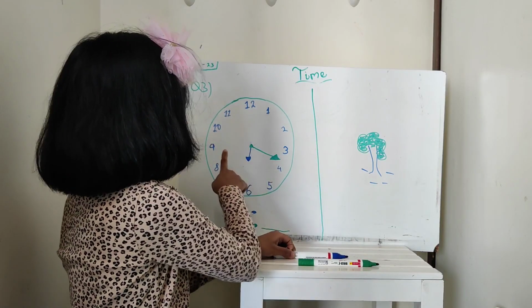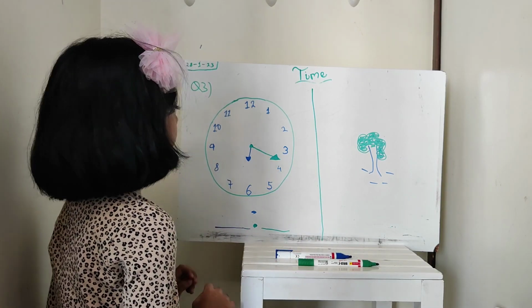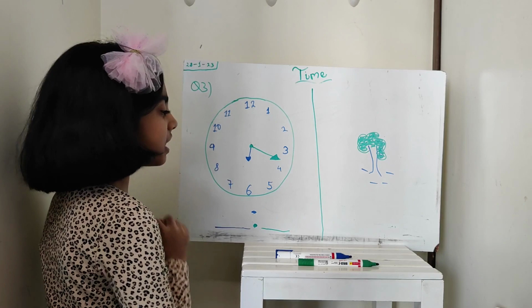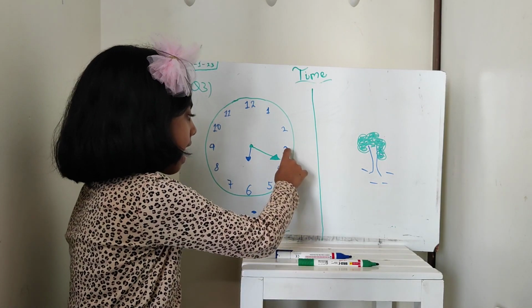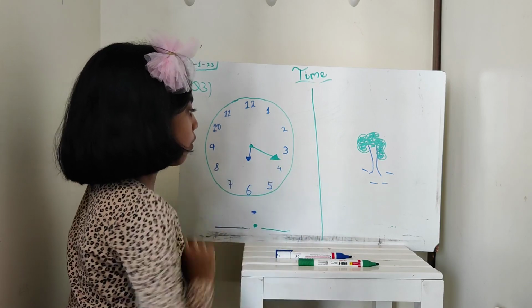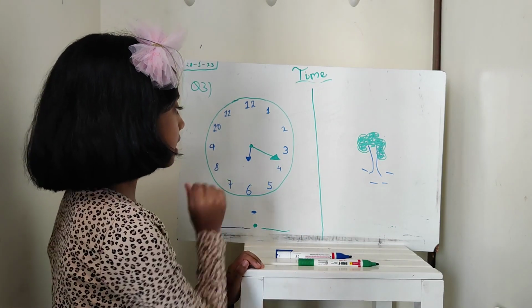Now let's do our last and final example. Question number 3. This might be a little tough for you. Do you know why? Because the minute hand is between 3 and 4. Now let's see how we need to calculate this one.